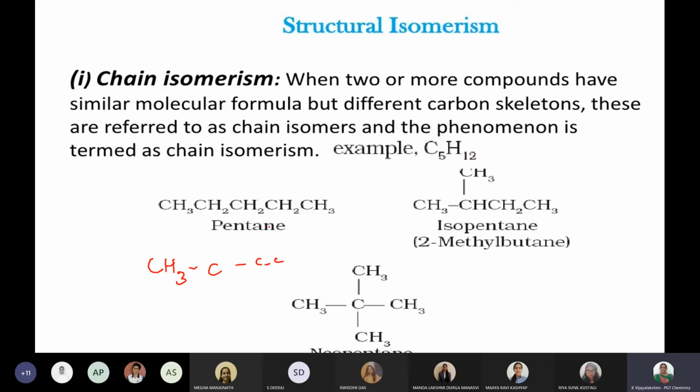Ma'am, 12 hydrogens are there. Yes, 12 hydrogens. Very good. Thank you for your answer. Now this formula is correct for this. So this is a chain isomer, point 1. Now, how can we write it in a different way? Now we are coming to that.